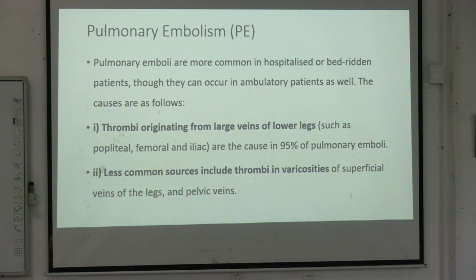So this is pulmonary embolism. First, we will discuss that because that is a very severe cause of mortality and morbidity. These are more common in hospitalized bedridden patients and can occur in ambulatory patients as well, and they normally originate from the large veins of the lower leg, that is the popliteal, femoral and iliac veins. They are the 95% source of pulmonary emboli. The less common sources include thrombi in the varicosities of superficial veins, that is the great saphenous vein, and the pelvic vein.